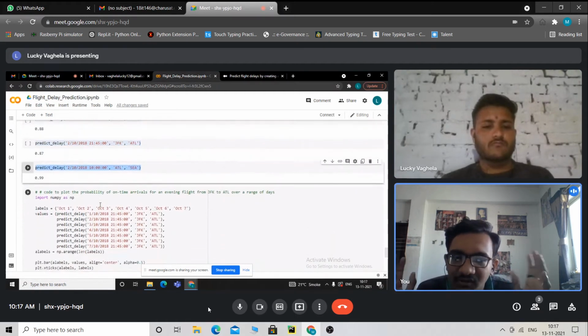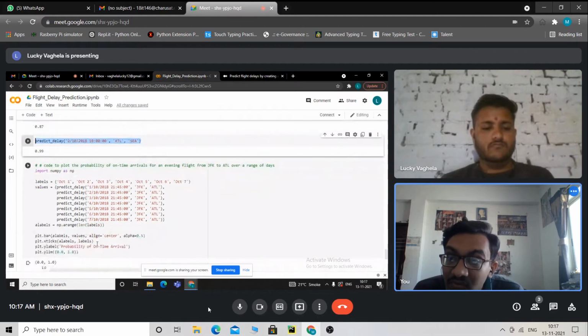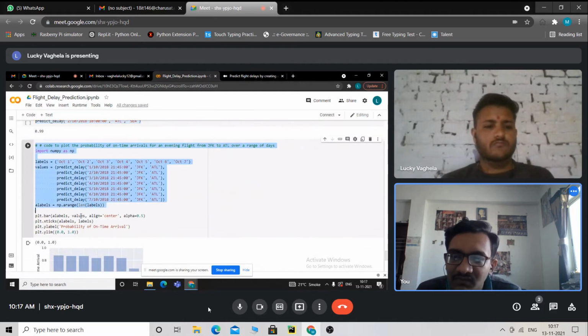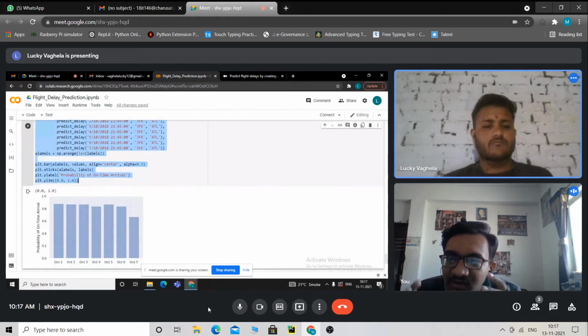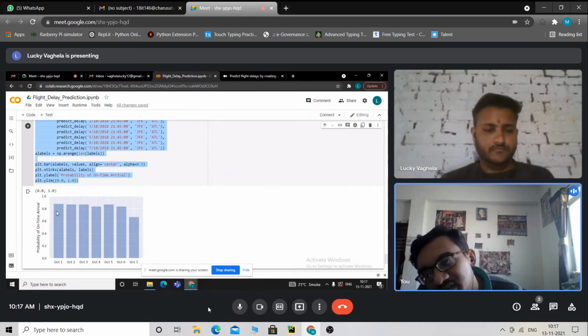After all this calculation, in the last step we write code to plot the probability of on-time arrivals for an evening flight from JFK to ATL over a range of days. We derive the probability of on-time arrivals for evening flights, and after all this code we can see a graph for various times and dates. This is the probability graph, with the date on the x-axis and the probability of on-time arrival on the y-axis.